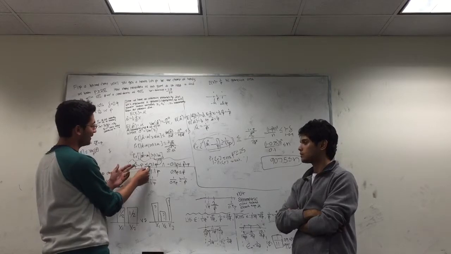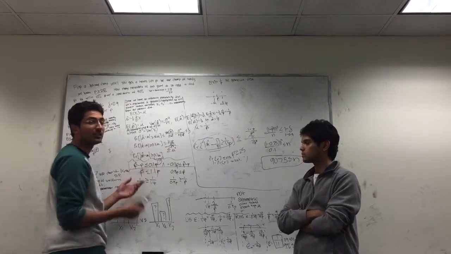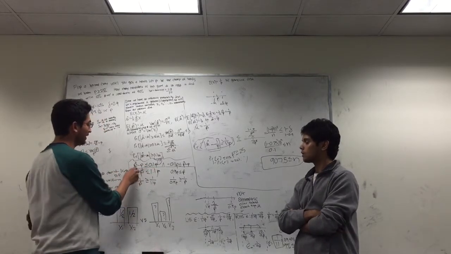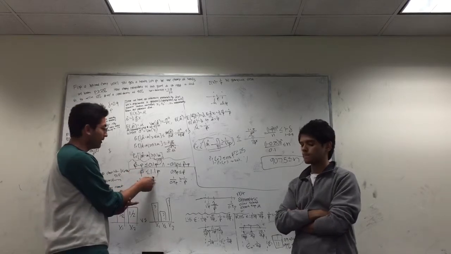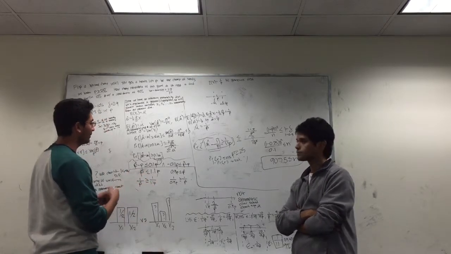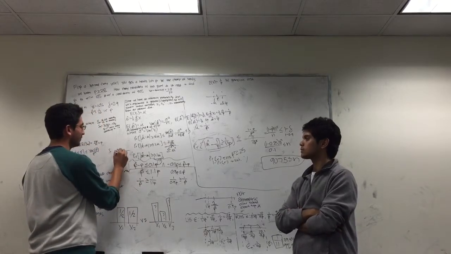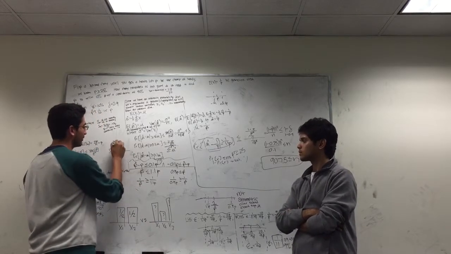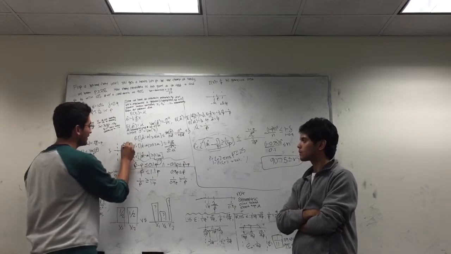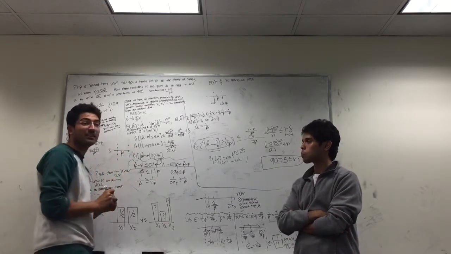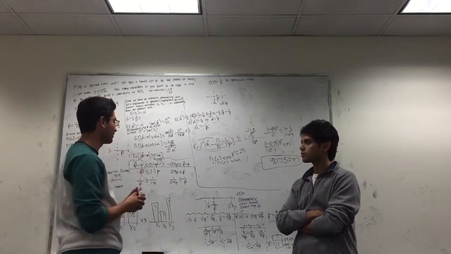So p hat minus p is less than 0.1 p. Let's add p to both sides. So now we just have p hat is less than 1.1 p. And because Chebyshev's works on both sides of the bound, if we have an error, say this is p hat, we're going to have an error on the left-hand side and the right-hand side. But this error has to be symmetric because that's how Chebyshev's works, right?